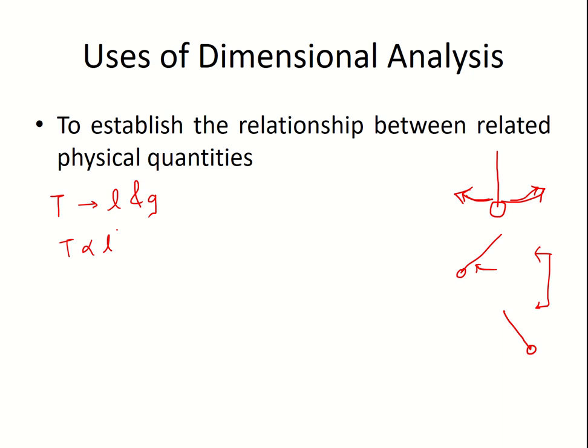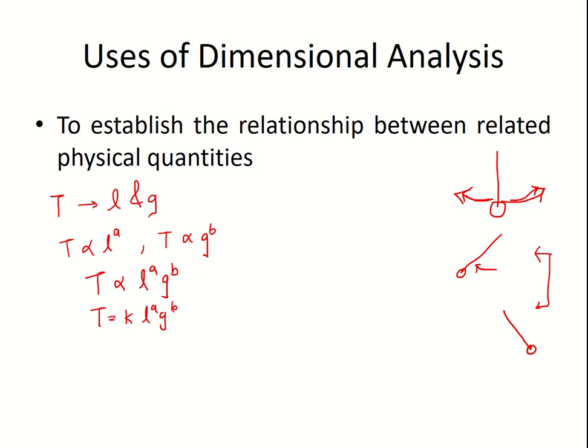So we will assume some power A. Similarly for g also we don't know the power, so we will take one more variable B. So I can write T is directly proportional to L raised to A and g raised to B. Now let us remove the proportionality sign and put some constant K over here.